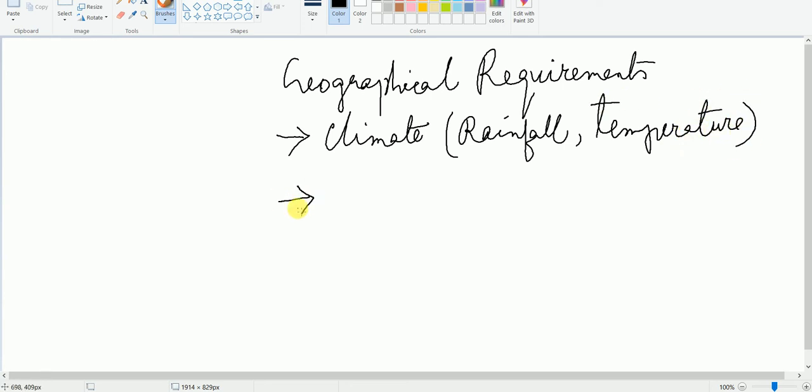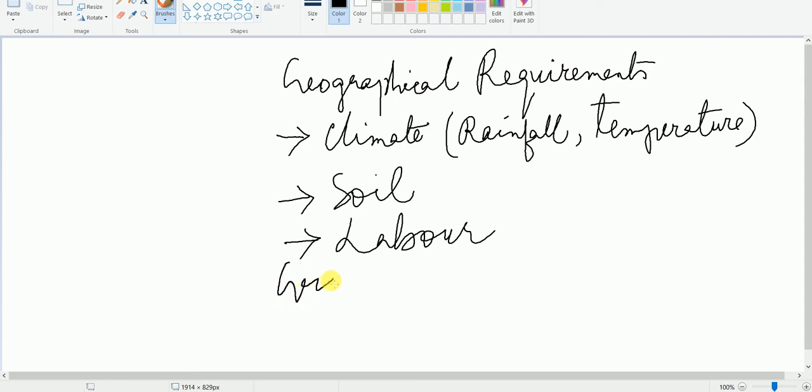Then we have to know about the soil. After that, there are other factors also, labor, for example. Sometimes machines are used, sometimes not used. And one more thing we have to know is the growing areas of these major crops. So with these points, let us start.